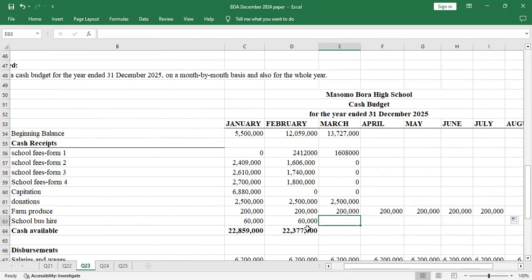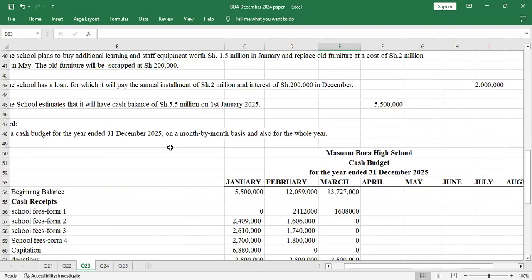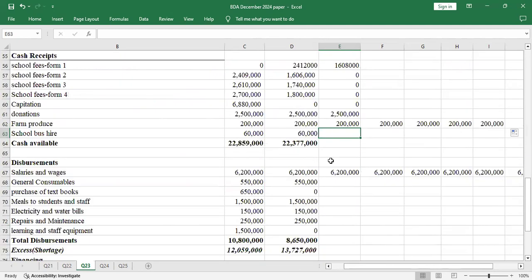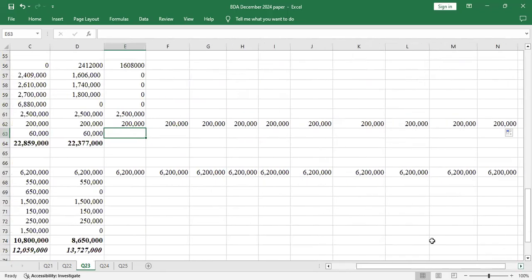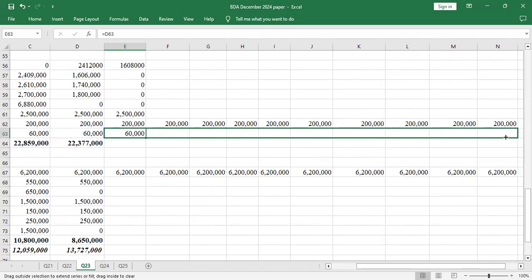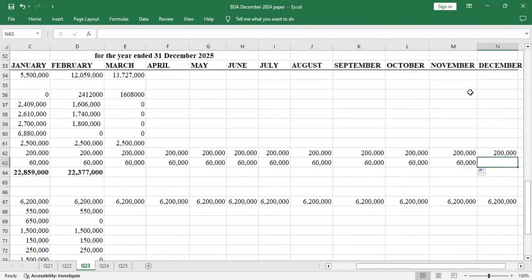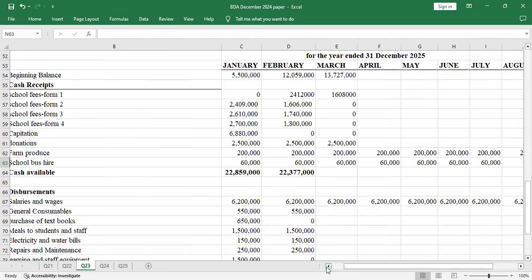Then the school bus hire. We're told that the school hires out the bus every month for 60,000 except for December. So that 60,000 will be there even when the school is closed, except for December when the driver will be on leave. So I'll copy that 60, then I'll drag up to November, because December it was 0. There was no income on that in December because the driver was on leave.